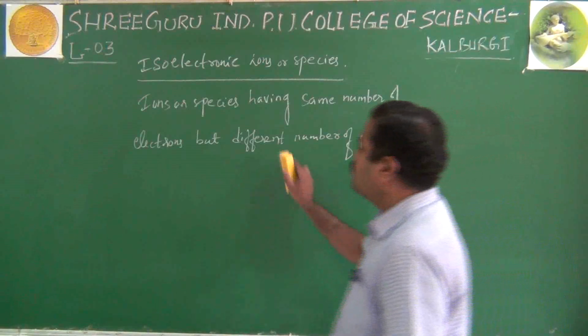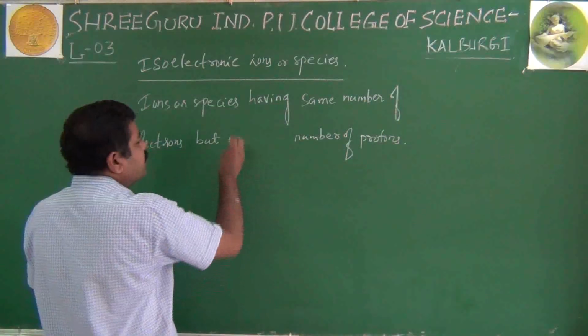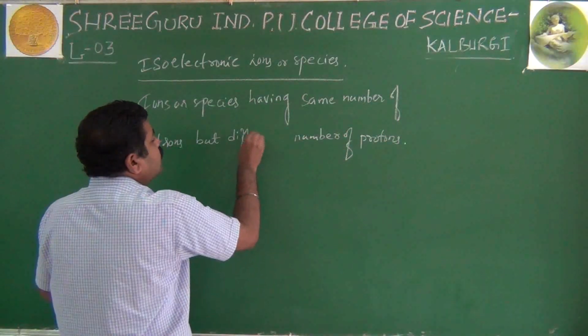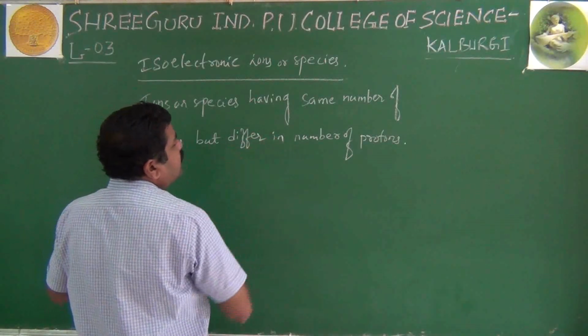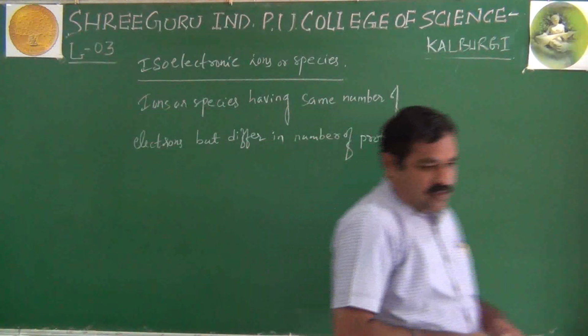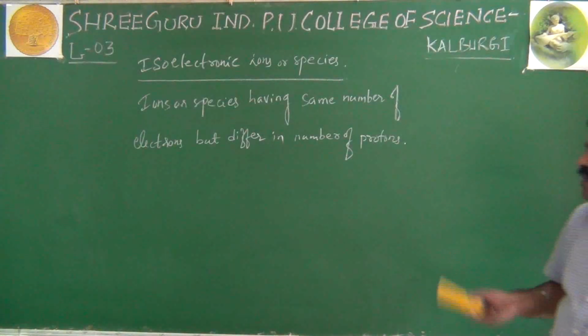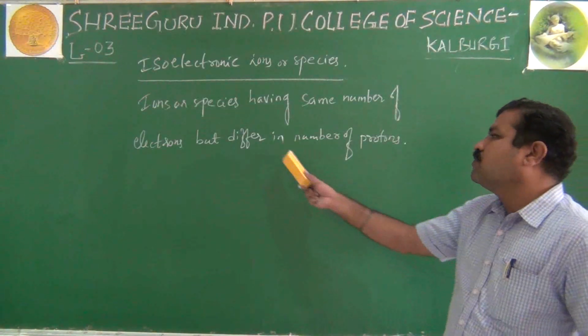To be more precise, they differ in the number of protons. So here the effective nuclear charge generally varies due to the difference in the number of protons.